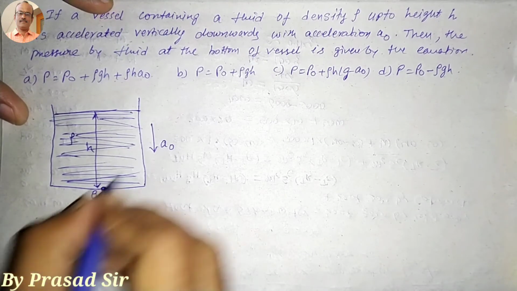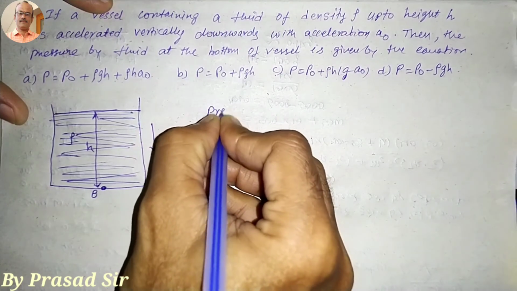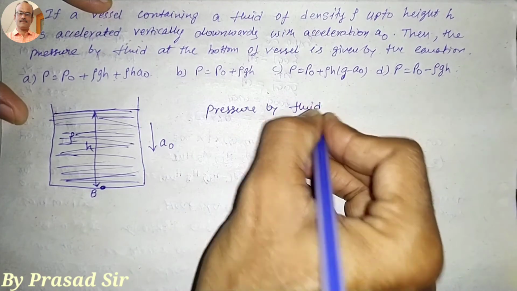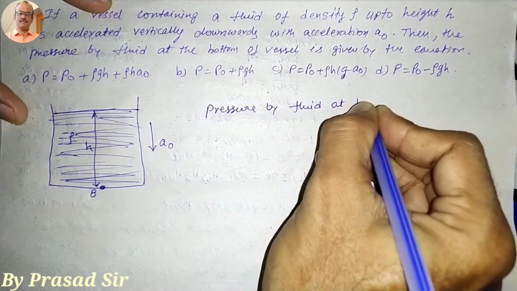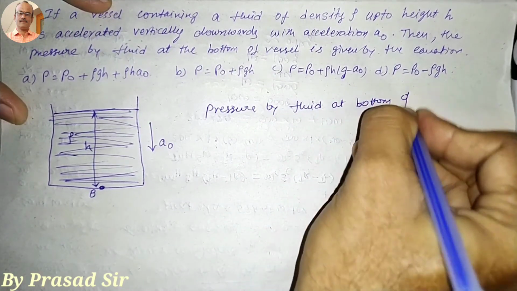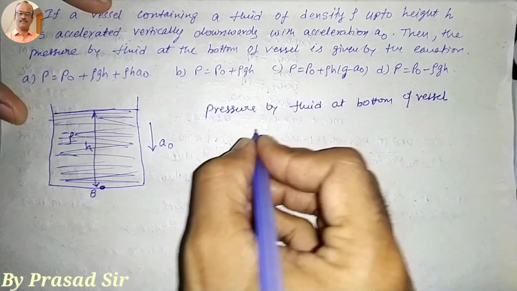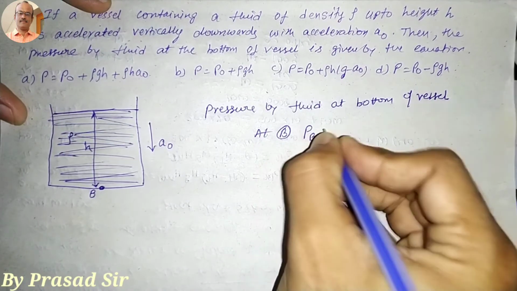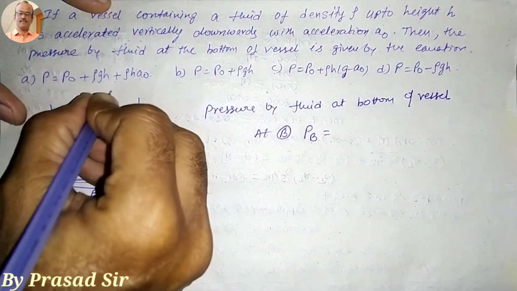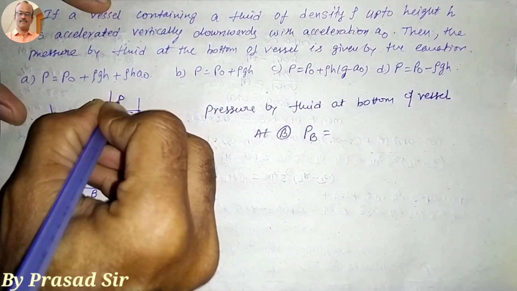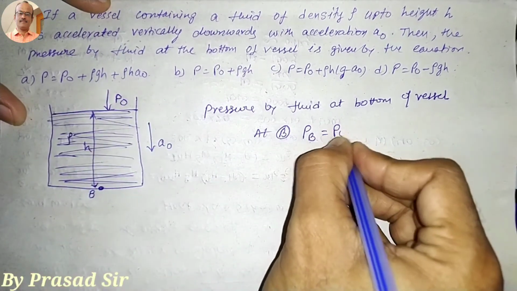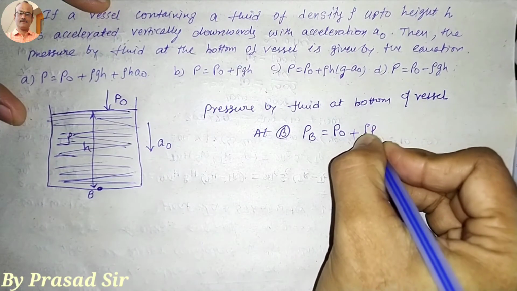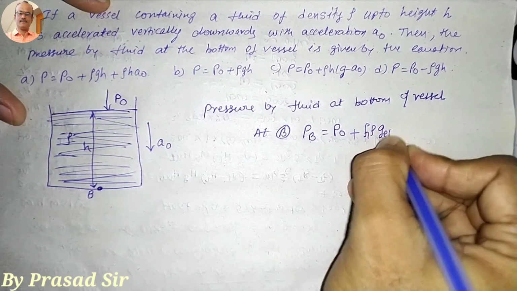So here we want to calculate the pressure by the fluid at the bottom of the vessel. So that means the pressure at B is equal to, from here to here, the atmospheric pressure plus this pressure, that is h rho g effective.